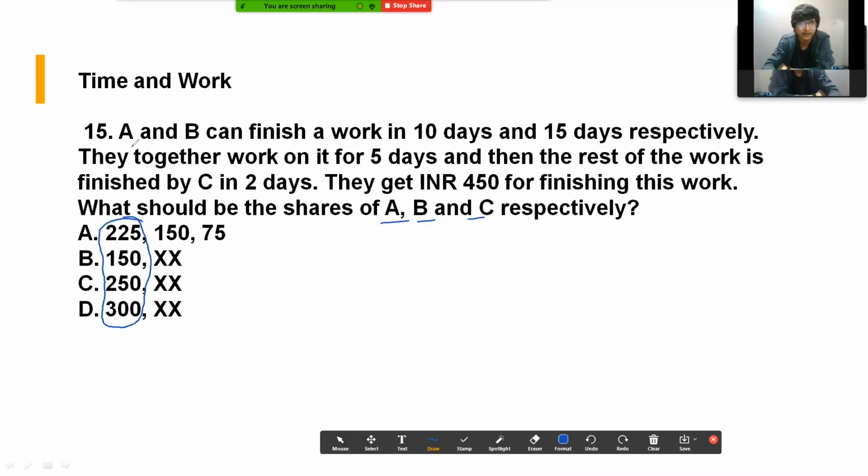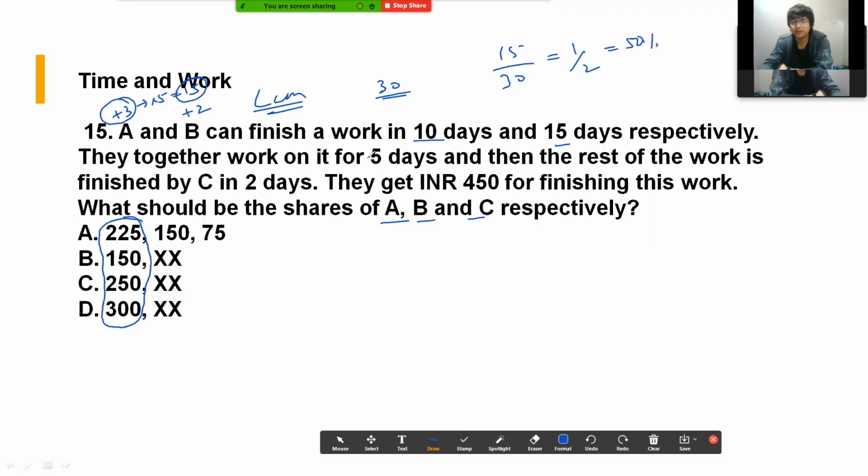So let's see. A and B can finish your work in 10 days and 15 days respectively. So we will use the LCM method, and total work would have been 30 because the LCM of 10 and 15 is 30. So A is doing the work in 10 days, so he's doing plus 3 units per day, and similarly B is doing plus 2 units per day. Now they work together for 5 days, so A must have done 3 units per day into 5 days, that is 15 units. Out of 30 units he has done 15 units. 15 by 30 is 1 by 2, that is 50% of the work he has done.